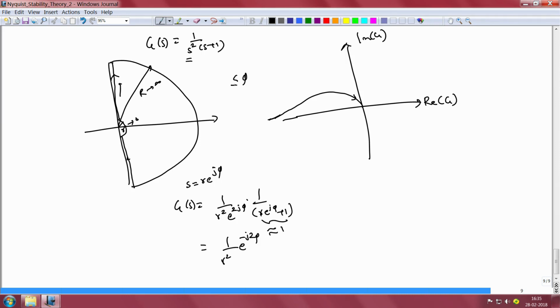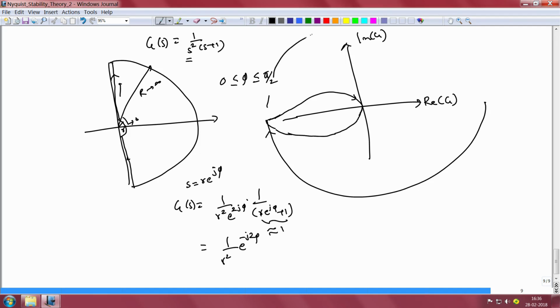Since we would have phi going from 0 to pi by 2, we would have 2 phi going from 0 to pi and minus 2 phi going from 0 to minus pi. Therefore, we would have this part of the curve being mapped to this particular semicircular arc, and for the rest of the curve we just have to take the reflection of this part about the real axis, and that is going to look something like this.